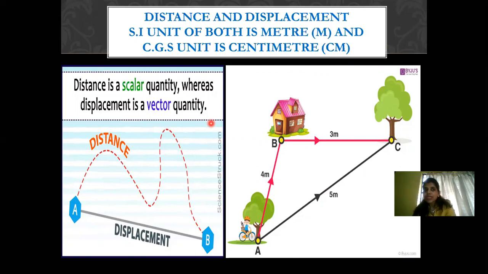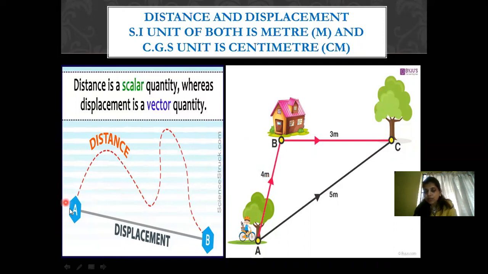Now, you will say that it's one and the same thing, because distance we say it is 5 meter and displacement also we say it's 5 meter. But there is a big difference when you say distance and displacement. Now, that I'm going to make you understand with the help of these two pictures.